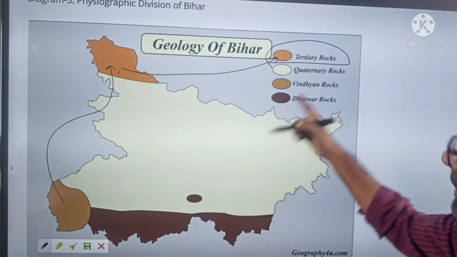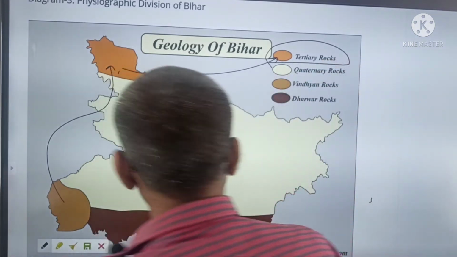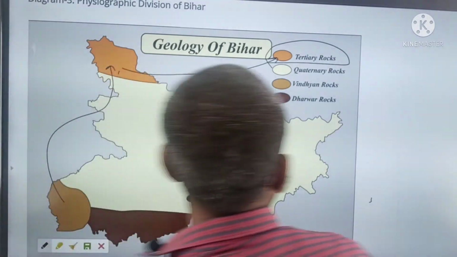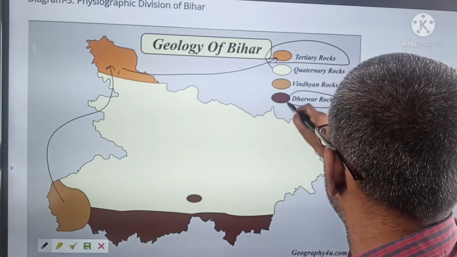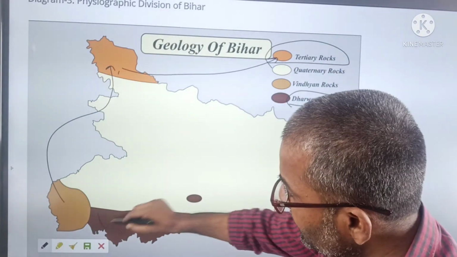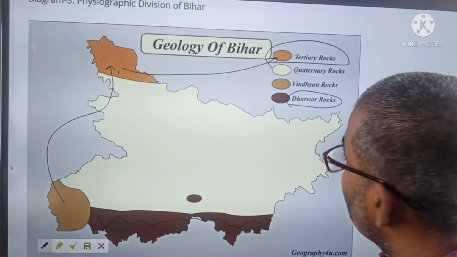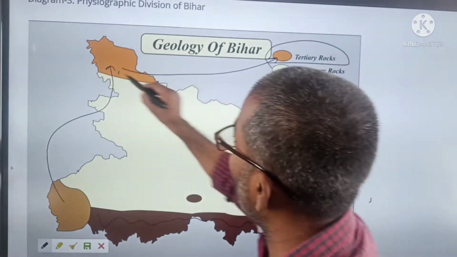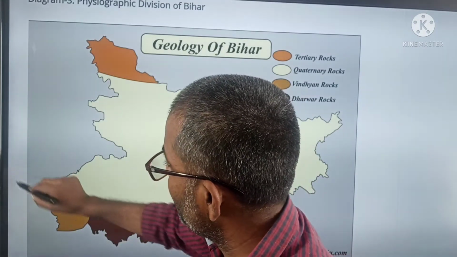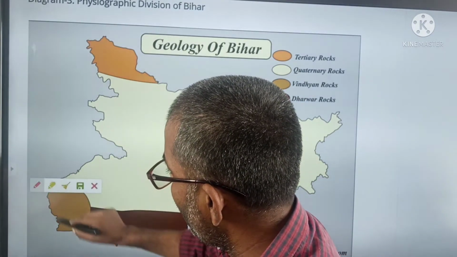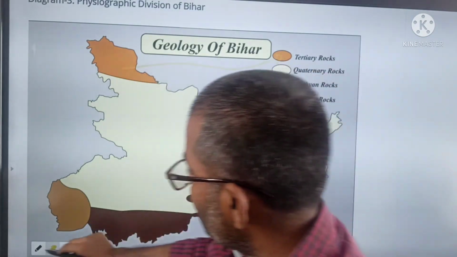These two parts are the tertiary region, where tertiary rock is found. Sorry, this is the tertiary rock, and the rest is Dharwar rock.